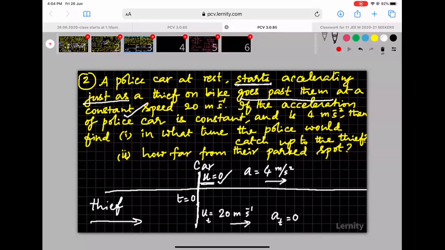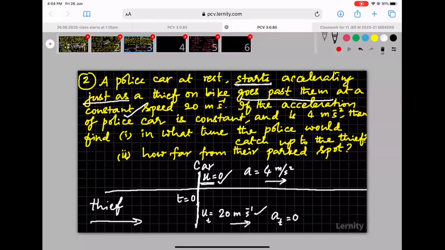The question is, in what time is the thief going to be busted? First of all, think about it. Why would the thief get caught at all? Thief is moving at a constant speed, 20 meters per second. The car starts accelerating from 0, meaning its speed is always increasing. So at some point, its speed is going to go beyond 20 meters per second, and it is still going to grow above that.